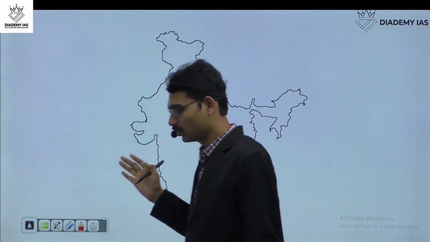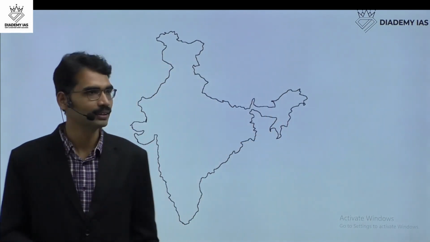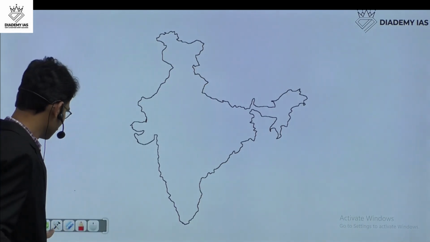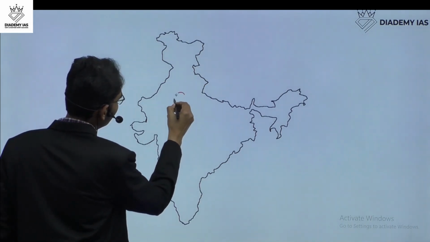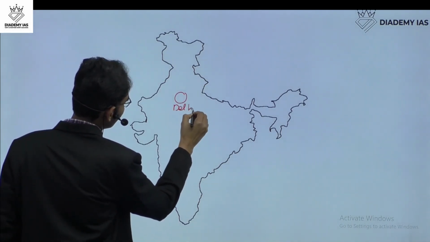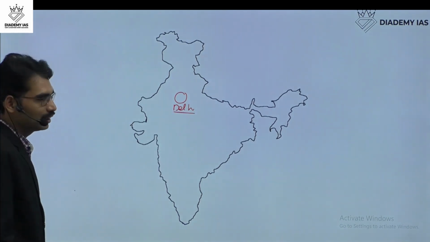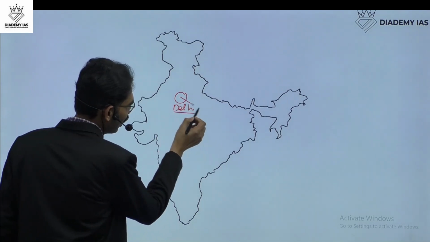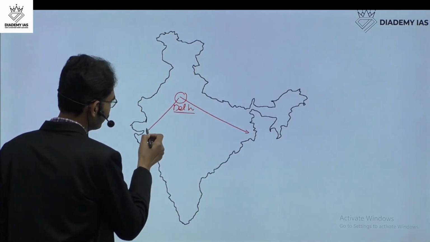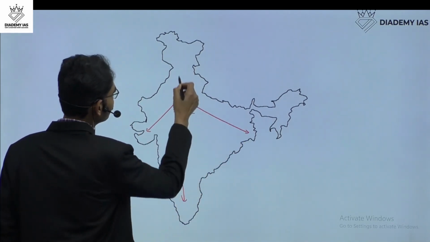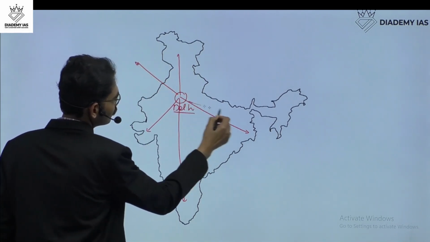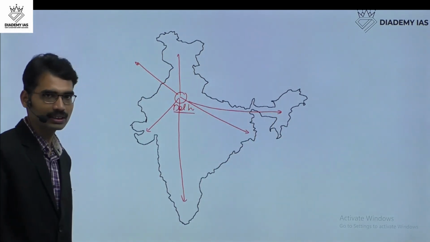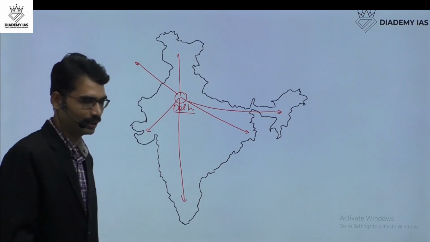We have to know very well about what happened in different parts of this territory. For example, if you take Delhi, in medieval times Delhi was very powerful. Even today, Delhi is the capital. How Delhi controlled different parts of the subcontinent, in the Delhi Sultanate time period and the Mughal time period.